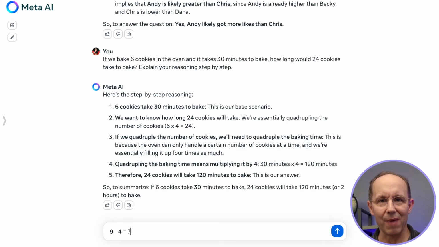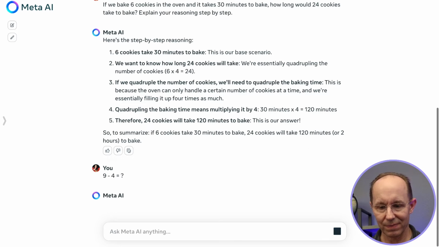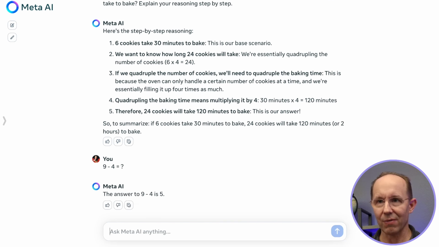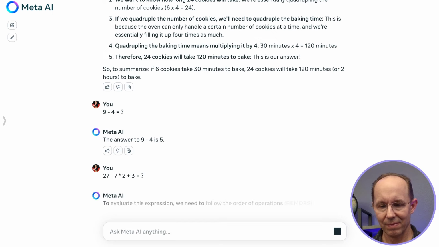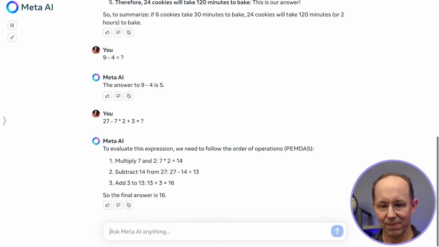Now we move on to a simple math challenge, 9 minus 4. And of course it got that one right. And now let's look at a more complex math challenge. 27 minus 7 times 2 plus 3. Okay, it mentioned PEMDAS. Let's see if it did the math correctly. So multiply 7 by 2, get 14, subtract it from 27, end up with 13, add 3. Final answer 16. Correct. That's a pass.